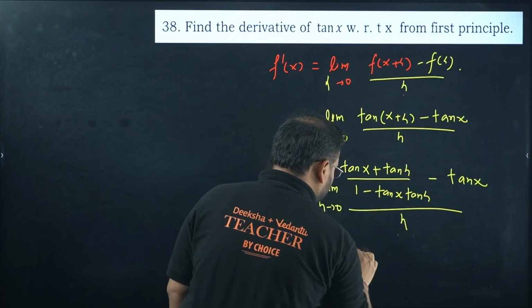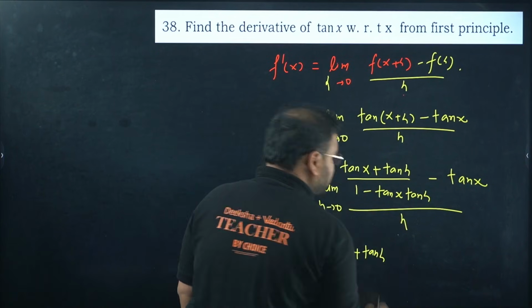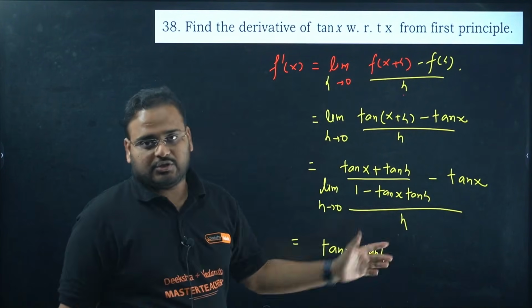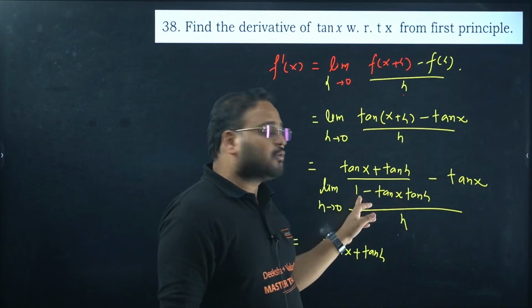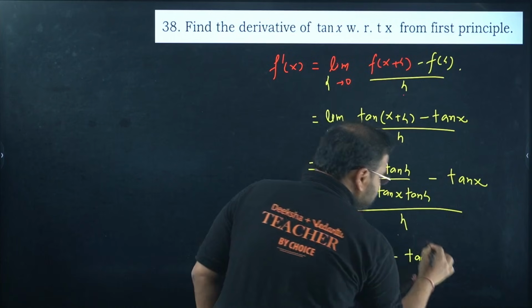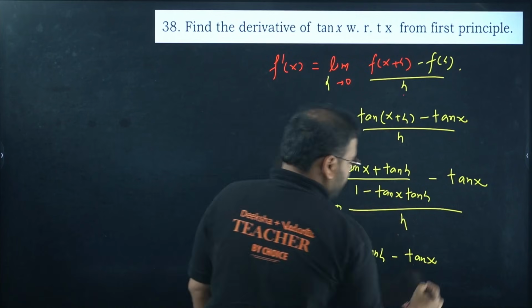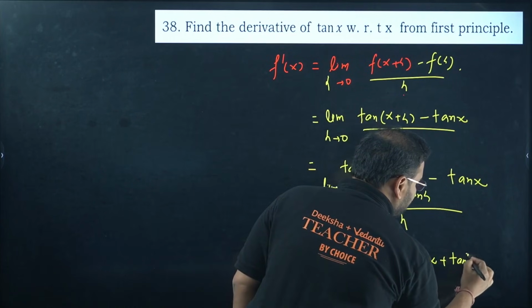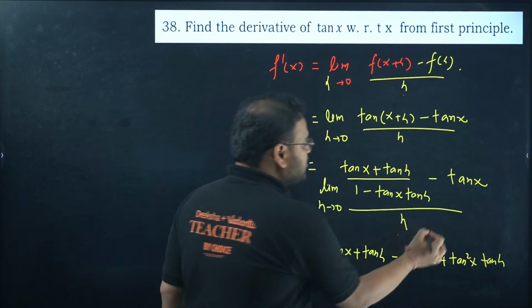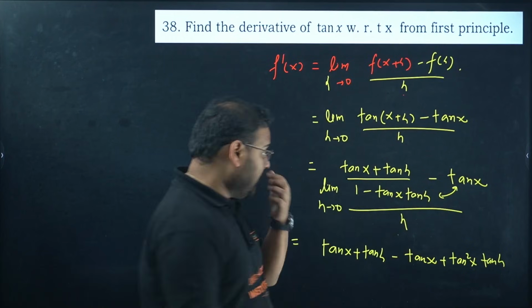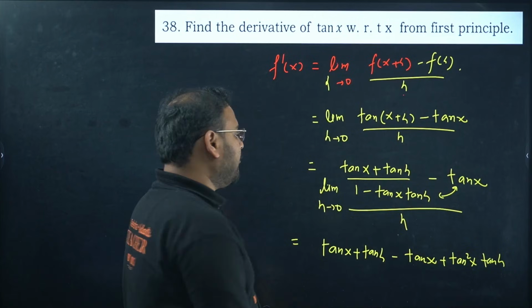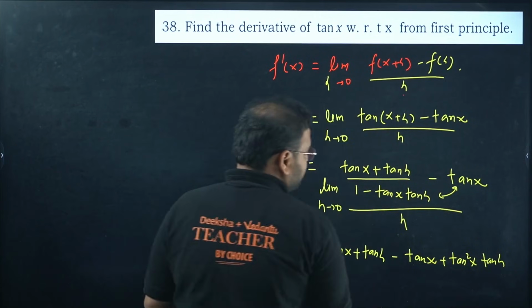So tan of x plus tan of h as it is, and you have to make this an equivalent fraction to be subtracted, so tan x will be multiplied to this one. You'll end up with tan x into 1, that becomes minus tan x, and multiplying tan x with this one, it'll become plus tan square x and tan h. Multiplying these two basically, you get tan of x and tan of x as tan square x and tan of h. There comes a minus sign and plus sign individually.